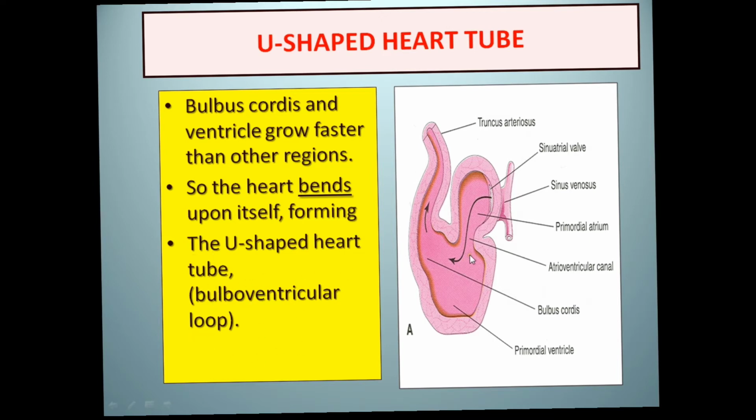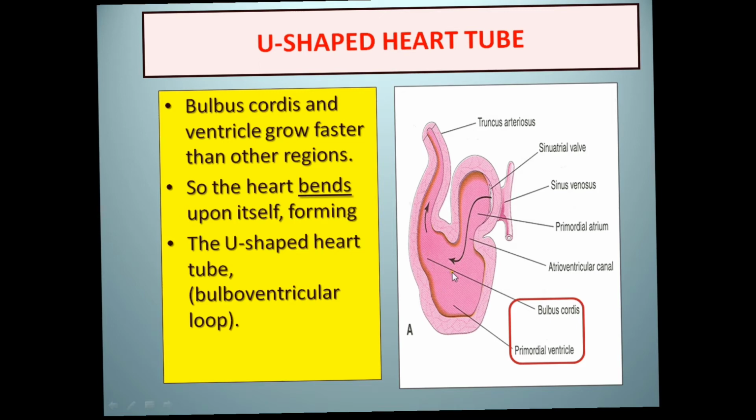The bulbus cordis and the ventricle proliferate faster as compared to the rest of the heart. So a loop is formed, and that loop is called a bulboventricular loop.